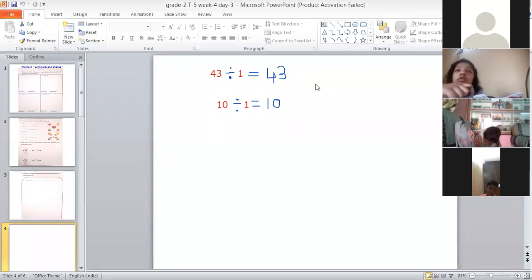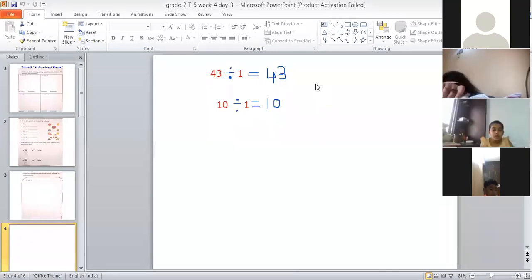Yes, Krishika, please unmute yourself. Ma'am, because we are doing multiplication. This is not the multiplication symbol, children. First of all, remember this is the division symbol. Now you tell me why we are getting back that same number. If we are dividing any number by 1, why are we getting back that same number? Anyone? Is there anyone who can tell me?